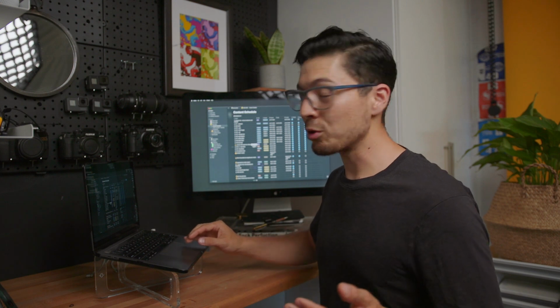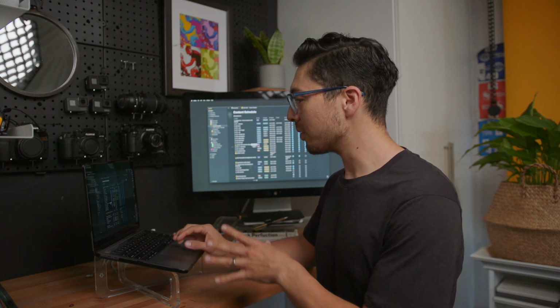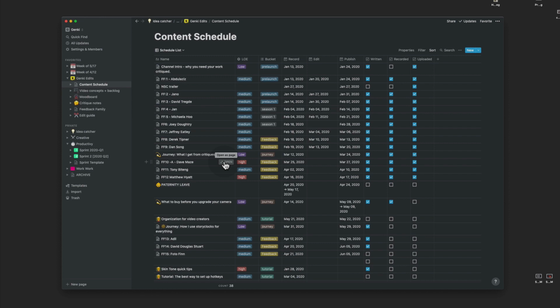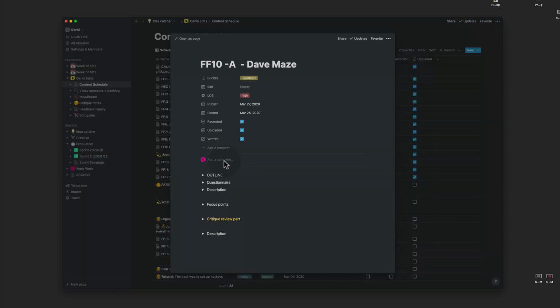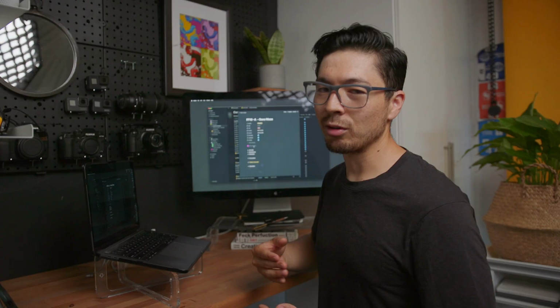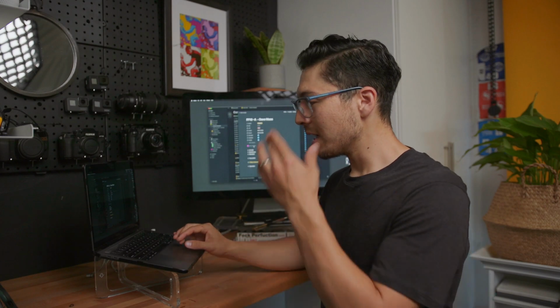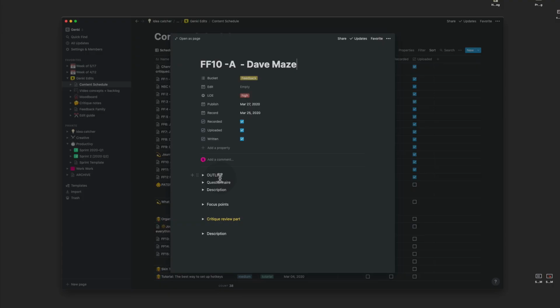But what I really enjoy about Notion, what I find very useful, is that each one of these entries is a link to a larger page, which is a document that I spend all the time in doing the writing, the outlining, and the researching for all the videos that I do. It's really conveniently nested inside, and it makes it really easy to go straight from the schedule to the planning.